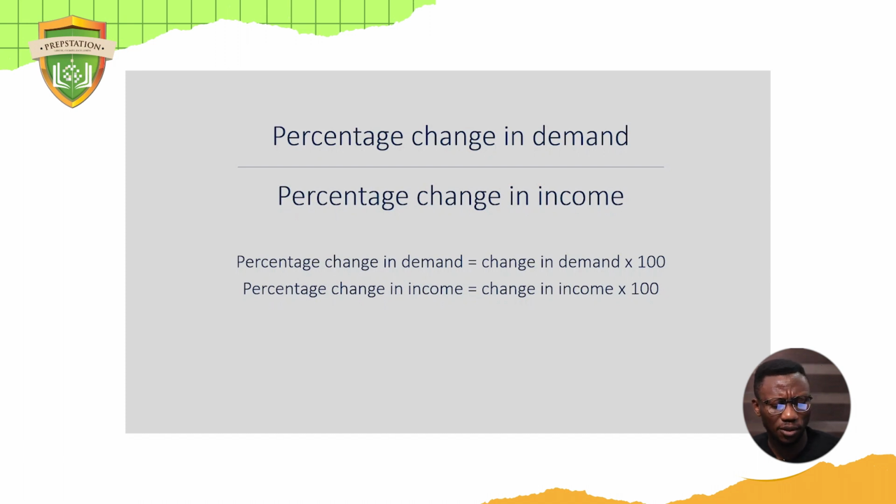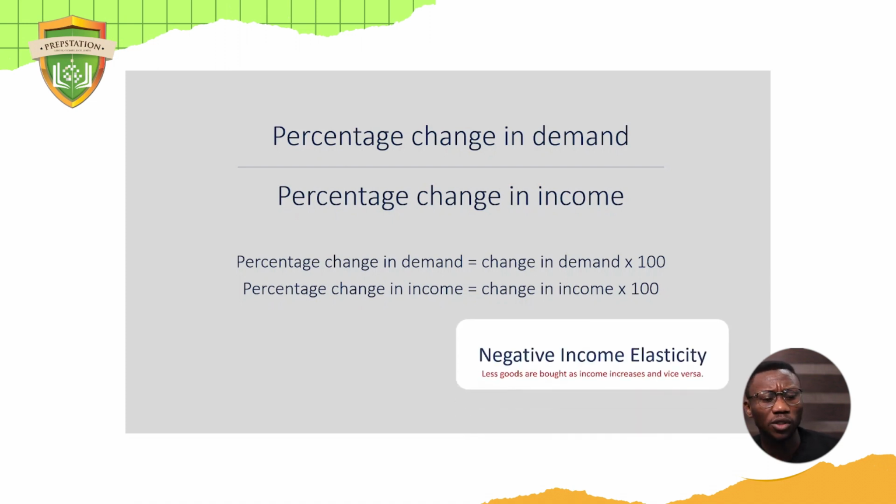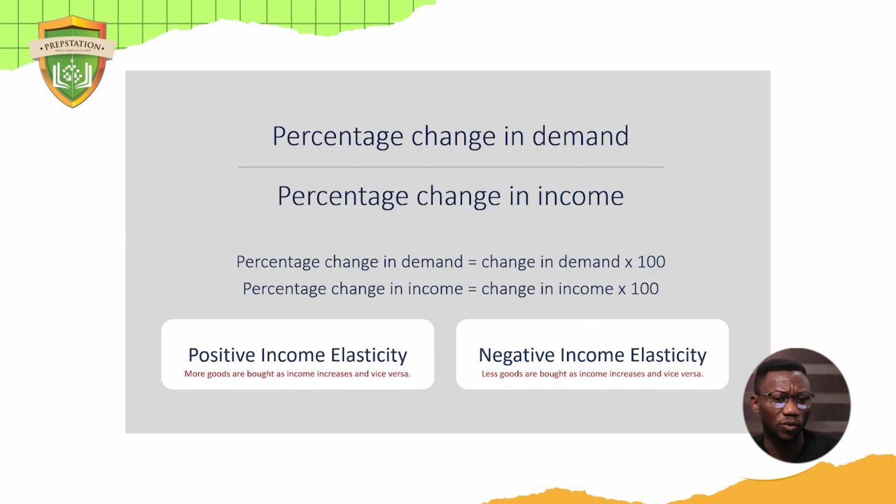Now, looking at this formula, we can apply it to a question. But what we need to understand is that whenever we solve, we are going to get two kinds of answers: a negative income elasticity and a positive income elasticity. If the final answer is positive, it simply means that more goods are bought as income increases. Your income is increasing, so you're buying more of those goods. Of course, that's a positive thing. If you have more money, you should buy more cars, more homes, more food. Oh, would you eat more food? I think so.